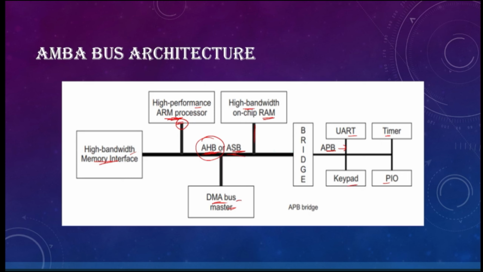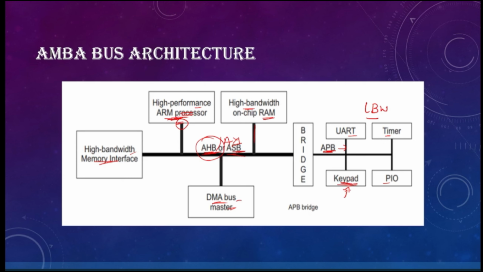So now if you see here, as I told you, all low bandwidth or low frequency devices are connected by using APB. All the high bandwidth devices are connected by using either AHB or AXI, any protocol. So when it comes to interconnection between high bandwidth and low bandwidth, for example, when you are transferring data from a keypad to the processor, the keypad is the low bandwidth or low frequency device, and the processor is the high bandwidth device, is it or not?